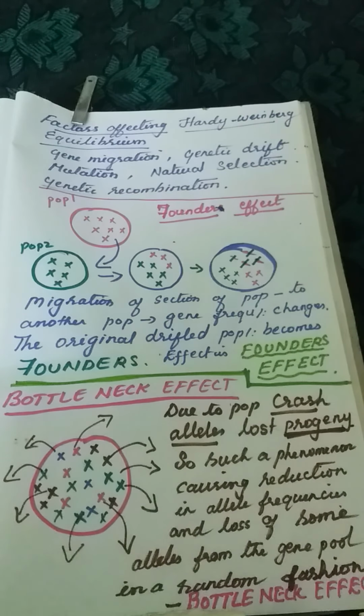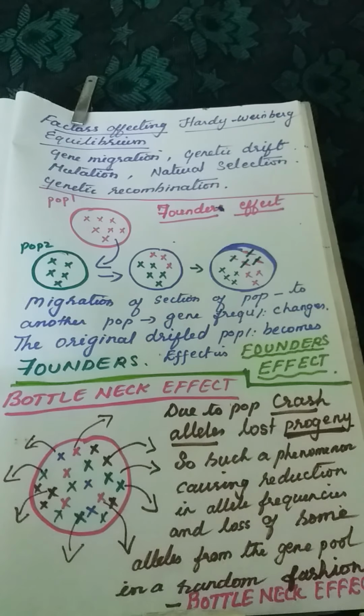Due to some natural calamities, flood or any other natural calamities, or due to some epidemic disease or migration, a certain crash occurs. The movement of genes from that population may happen or they are eliminated. A number of genes are eliminated from the population. So the population gene pool is reduced considerably, and that is what is called population crash. Due to population crash, alleles are lost in the progeny. So such a phenomenon causes reduction in allelic frequency.